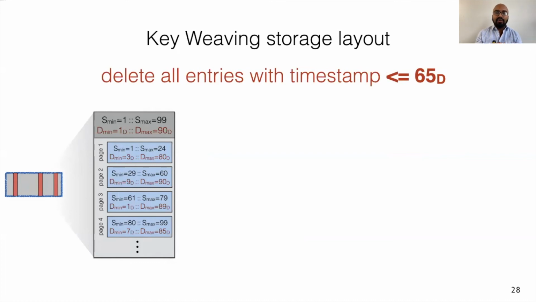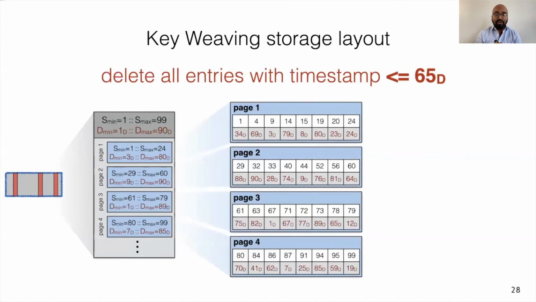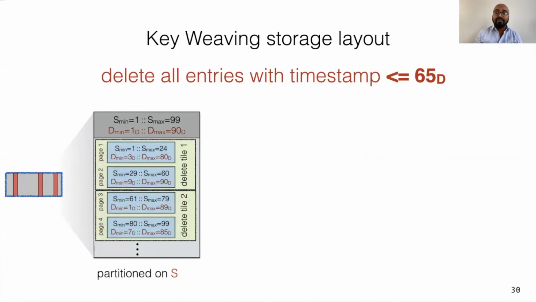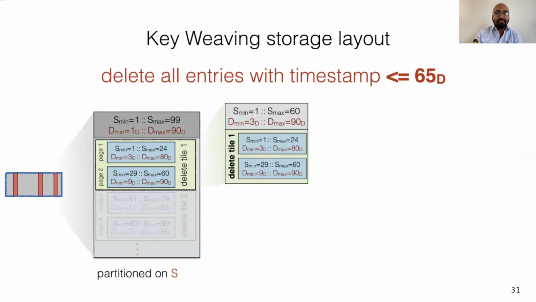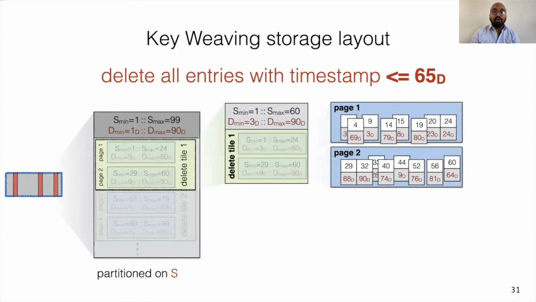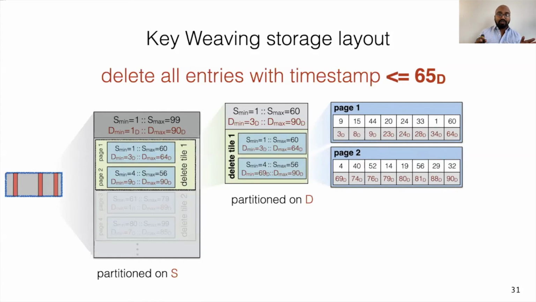As the qualifying entries for such a secondary range delete operation are scattered across all pages in a file, we need to read all 4 pages to memory to realize this operation. So we have to do 4 disk IOs here. KiWi addresses this problem by introducing the notion of delete tiles. A delete tile is a logical collection of consecutive pages in a file, and these pages are partitioned on the sort key S. However, within a delete tile, instead of sorting the entries on the sort key, KiWi sorts them on the delete key and partitions them into pages.